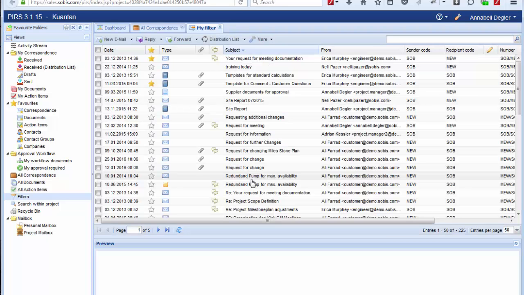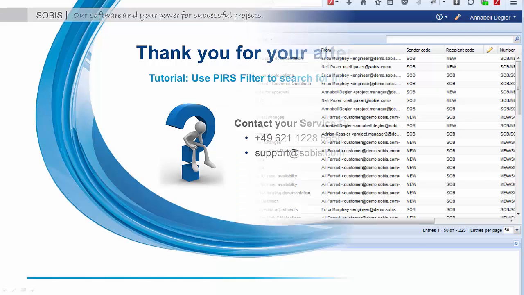Please keep in mind that when you switch to another view or close the application, your set filters will automatically be cleared. For example, if I click again on All Correspondence, all the content within this view is represented to me without any set filters.